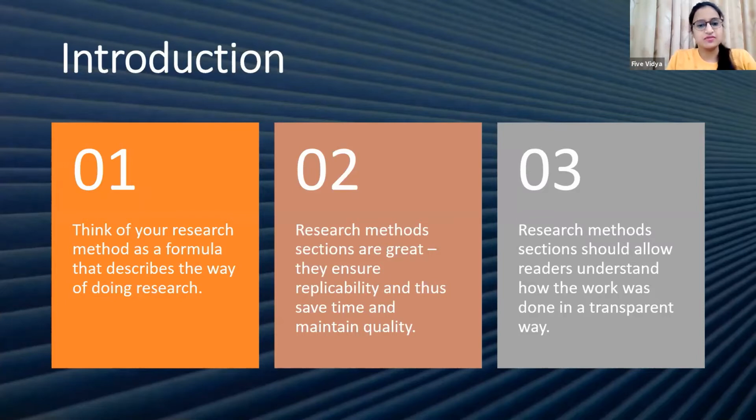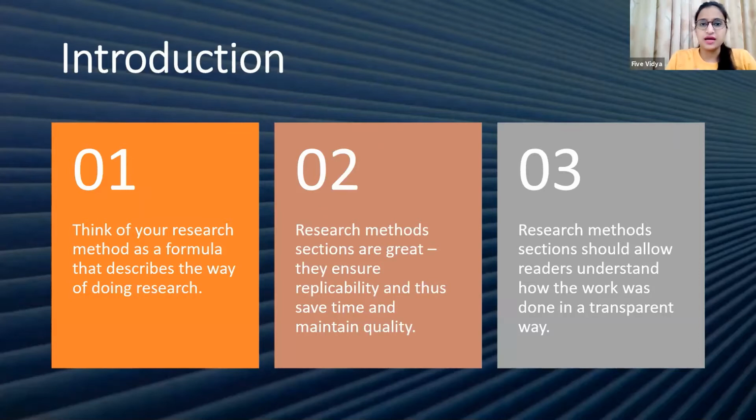Second is, whenever you are considering any method for your research, it should be well justified. Let's take a very simple example, which I think is understood by everyone. Let's say I'm doing quantitative research, so I need to justify why I am doing quantitative research. I can also go for qualitative research, but why I'm selecting quantitative should be well justified, and it should be according to the objectives also.